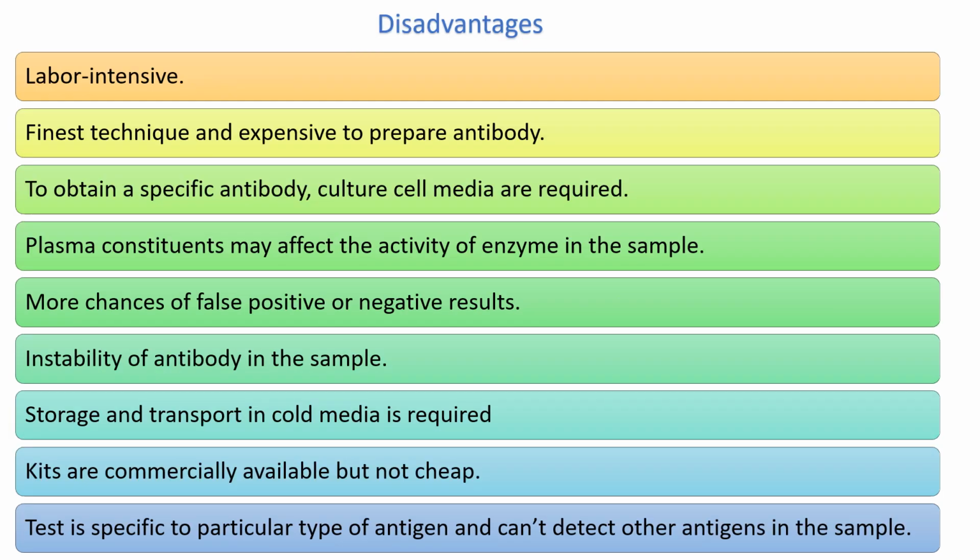But disadvantages are also there. It is labor intensive, a fine technique, and expensive to prepare the antibody. To obtain a specific antibody, culture cell media are required. Plasma constituents may affect the activity of the enzyme in the sample. There are more chances of false positive or negative results.